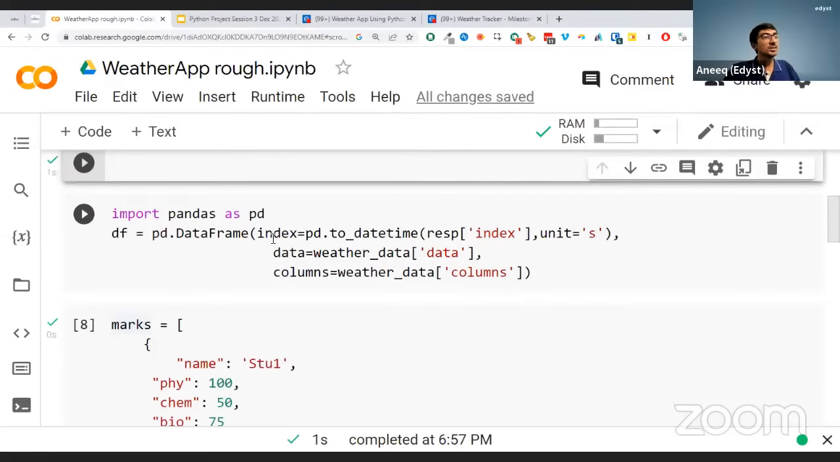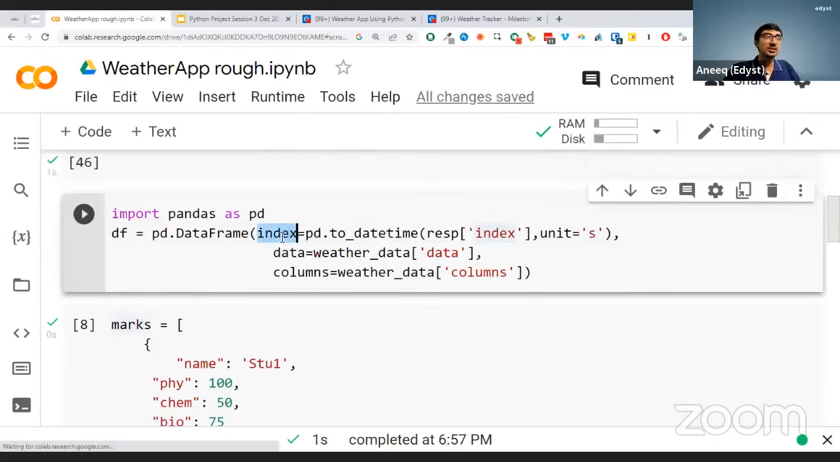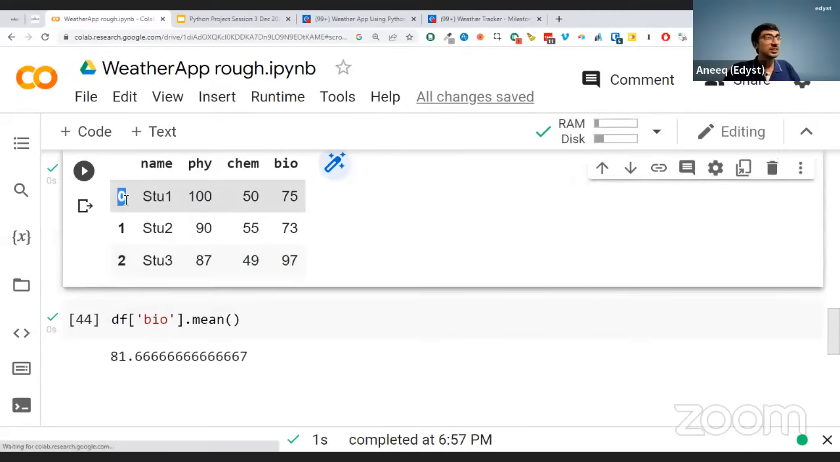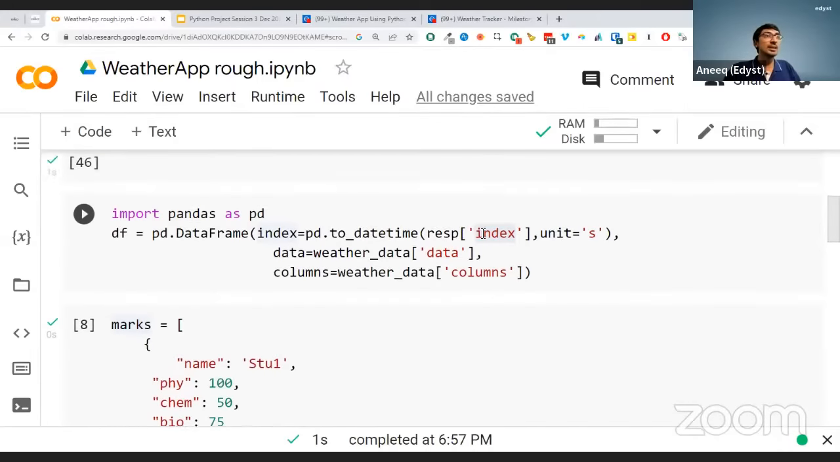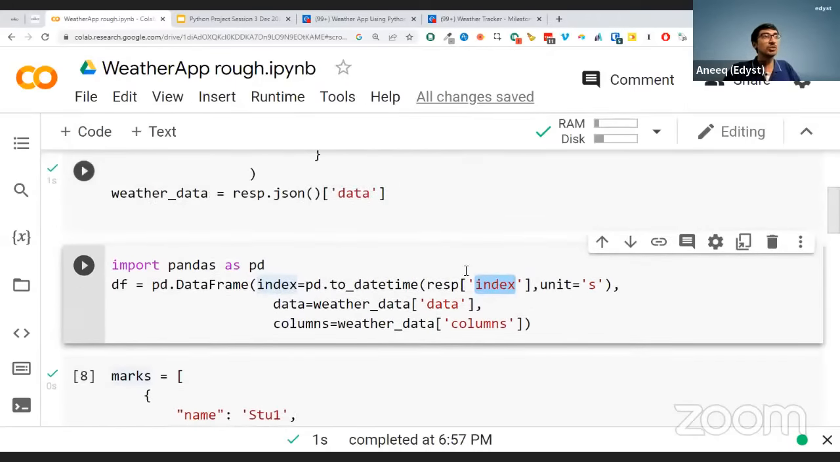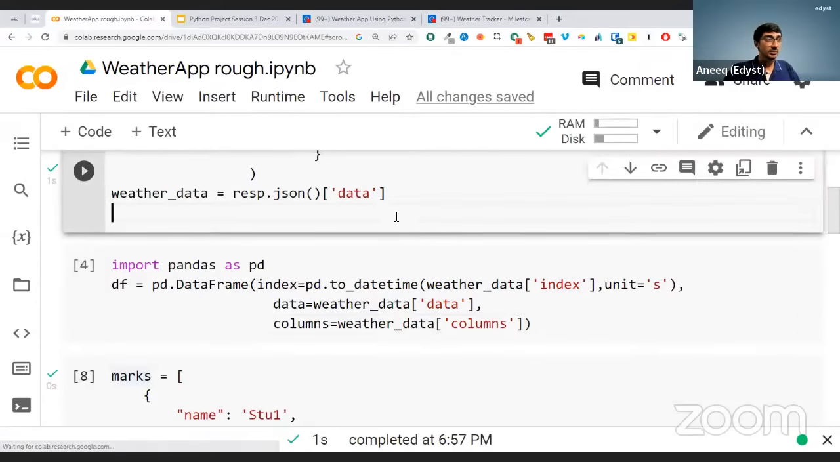And here, this is the format. The index of this data frame is going to be the index of this response. Now you'll say, sir, what's an index? In pandas, the 0, 1, 2, this is what is called an index. OikoLab is telling us that your index is present here in weather underscore data of index. The data itself is stored in a further data key, and the columns are stored here. Just to show you all.